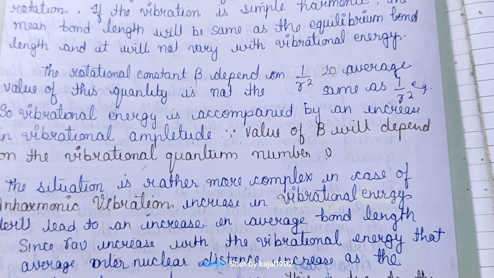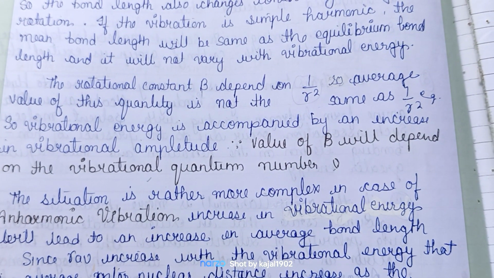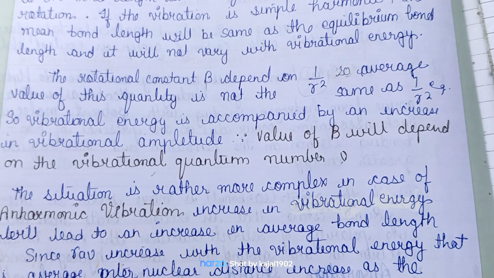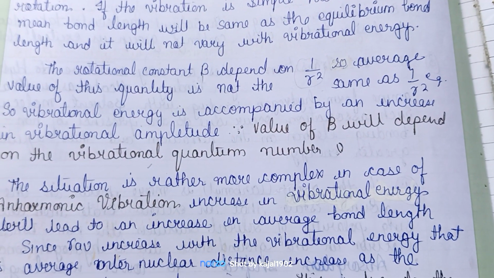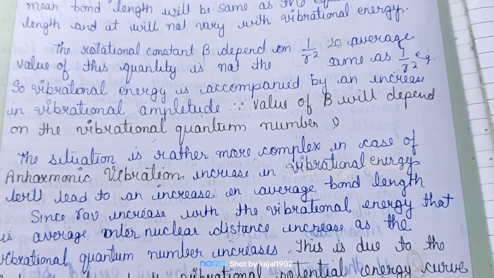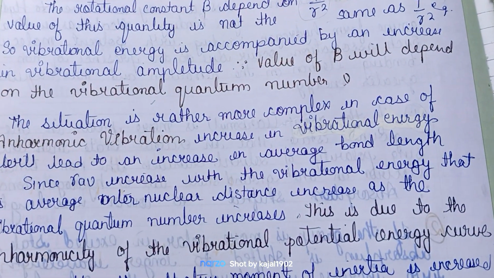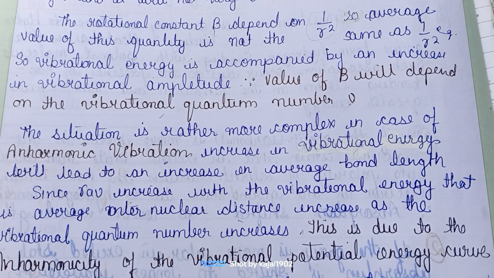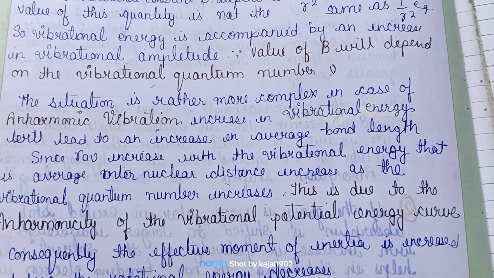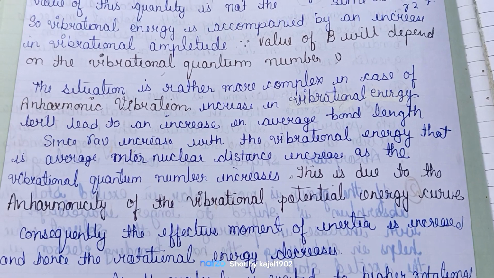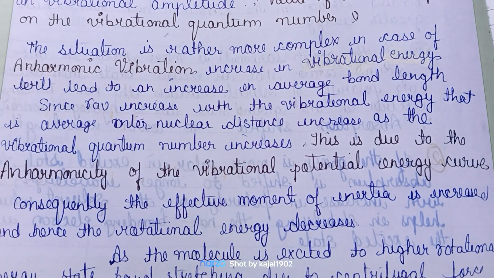The rotational constant B depends on 1 upon r square. So the average value of 1 upon r square is not the same, so that the vibration energy is accompanied with an increase in the vibrational amplitude. The value of B will depend on the vibrational quantum number. The situation is rather more complex in the case of anharmonic vibration.